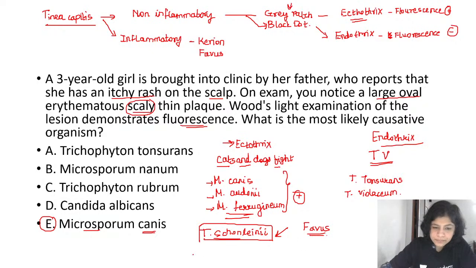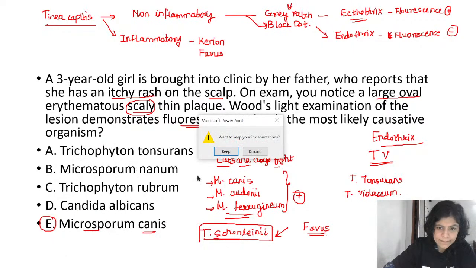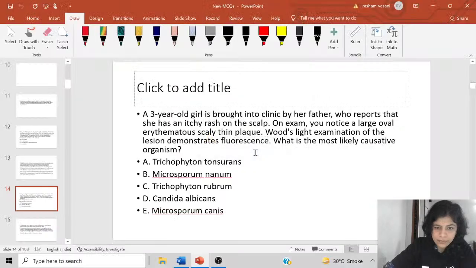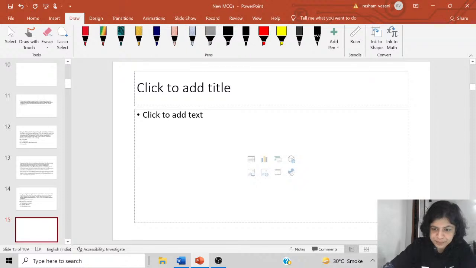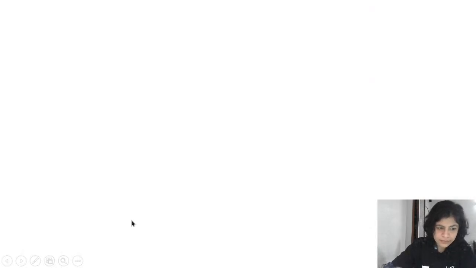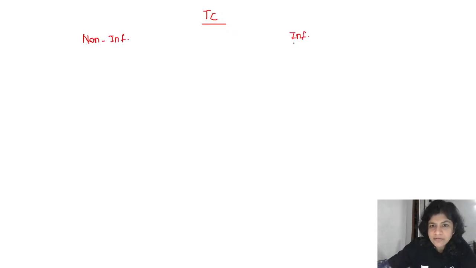Okay, so let me just elaborate again. Here, tinea capitis can be, as I mentioned, non-inflammatory or inflammatory. Inflammatory variants include Kerion and Favus.